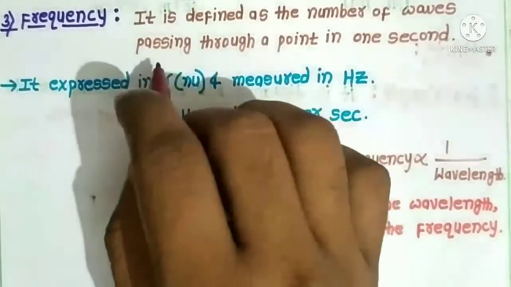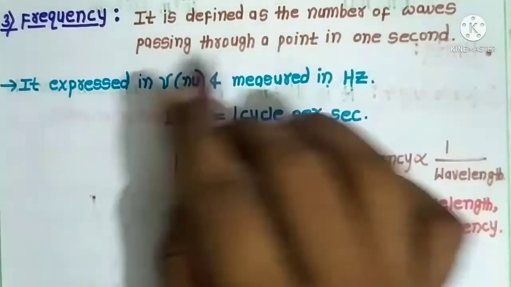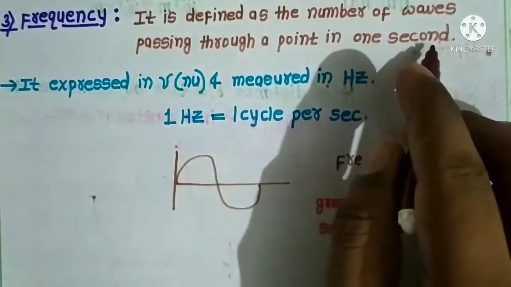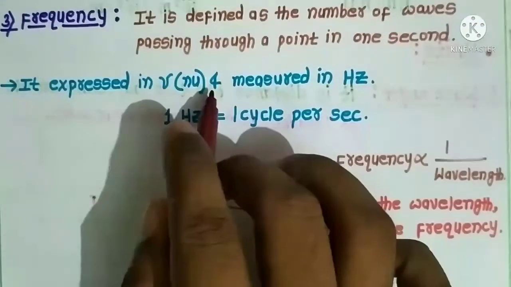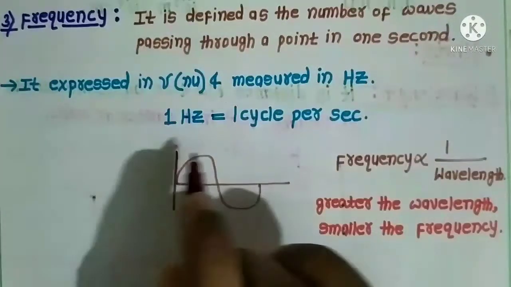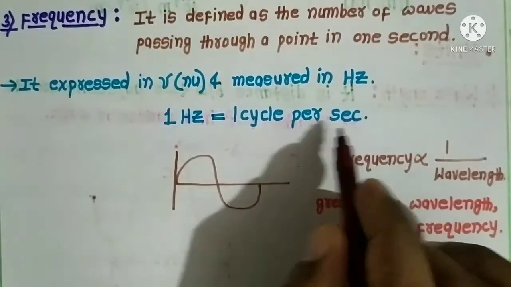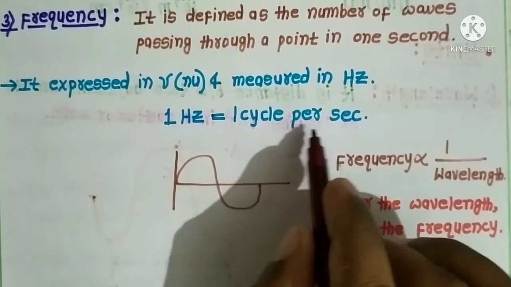So the frequency is defined as the number of waves passing through a point in 1 second. Basically, the frequency is expressed by the symbol nu and measured in hertz. Hertz means 1 cycle per second. 1 hertz is equal to 1 cycle per second.